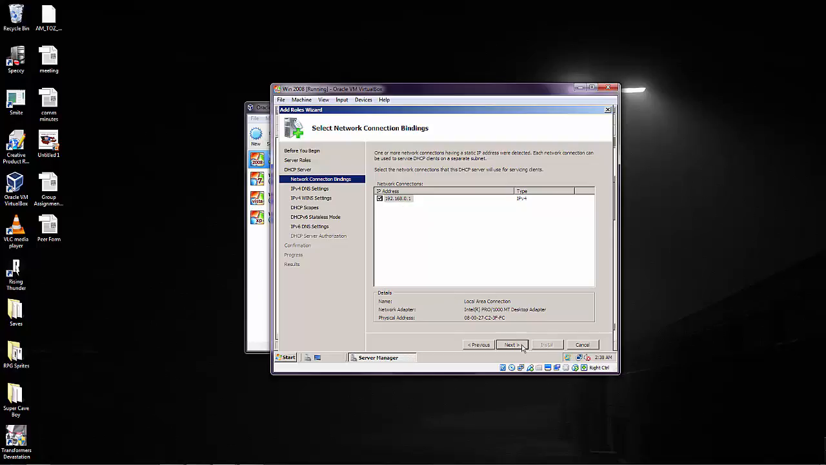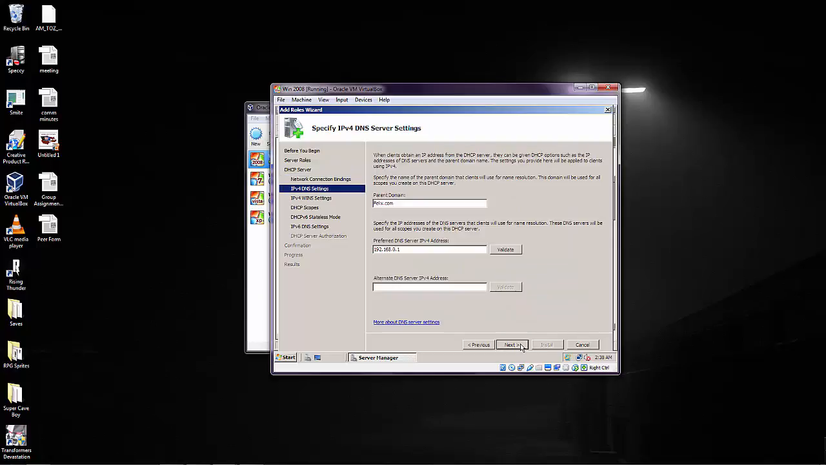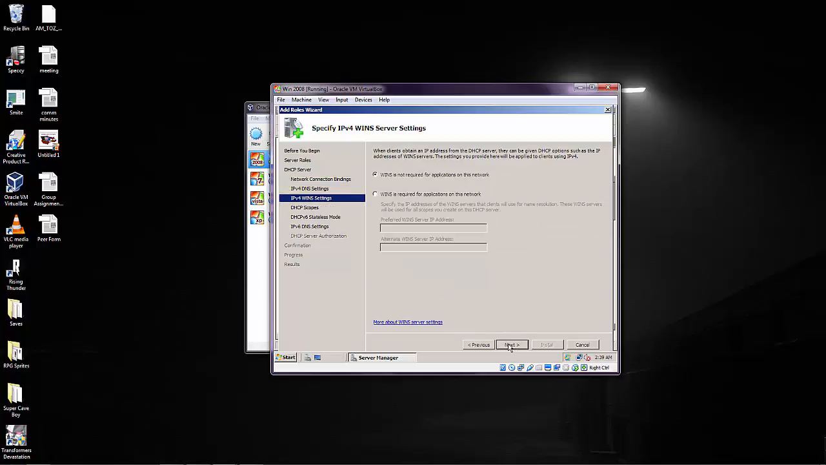Then click next. Here you will see the parent domain name, then your preferred DNS server IP address should be the same as your server address. Click on validate to make sure that it is valid and click next. Leave WINS is not required and click next.